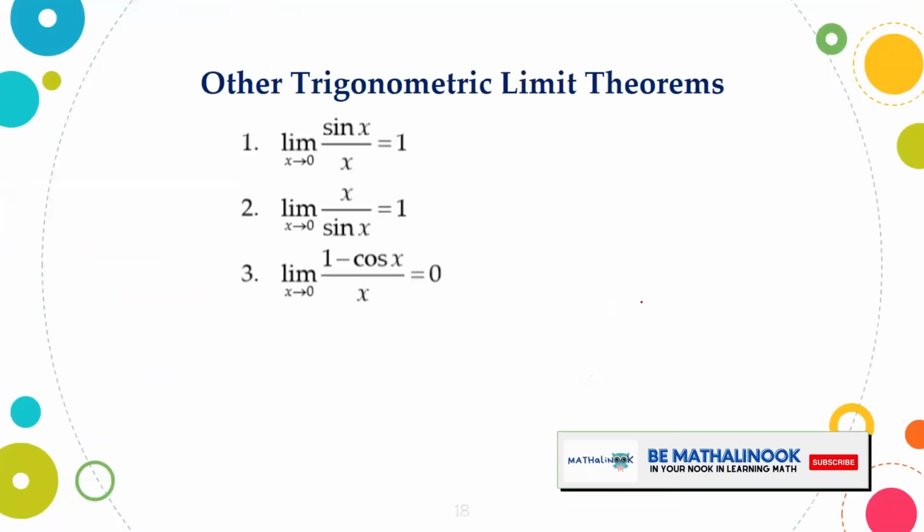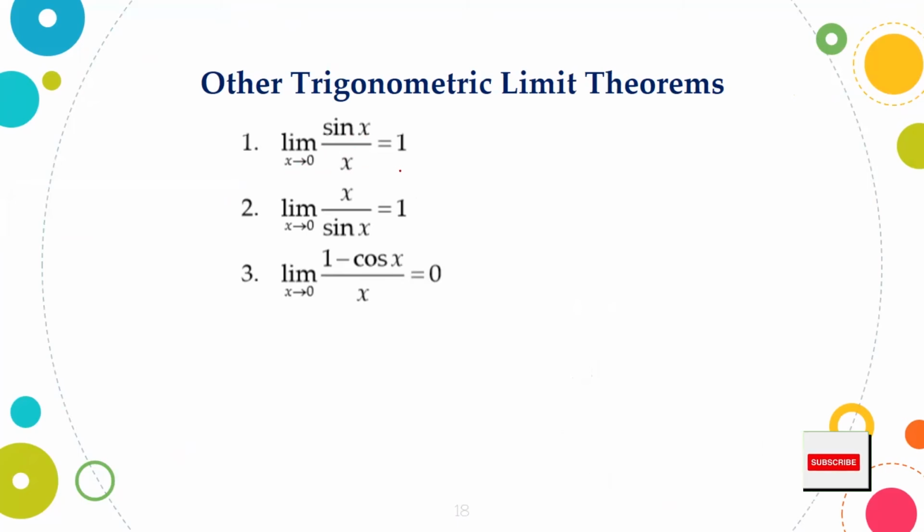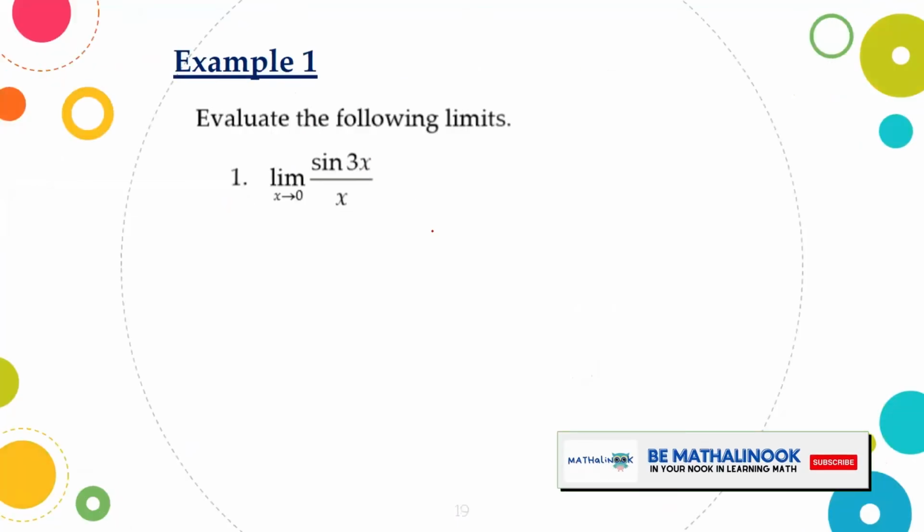Other trigonometric limit theorems. Number 1. The limit of sine x over x as x approaches 0 is equal to 1. The limit of x over sine x as x approaches 0 is also equal to 1. And the limit of 1 minus cosine x all over x as x approaches 0 is equal to 0. Let us apply these theorems in the following examples.